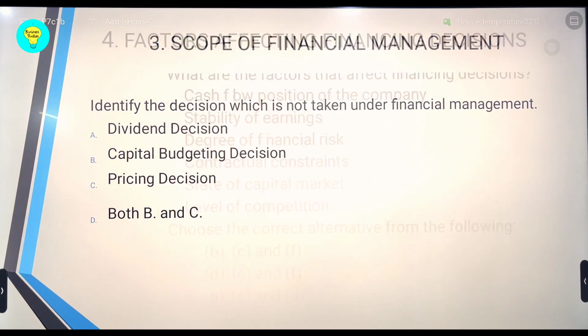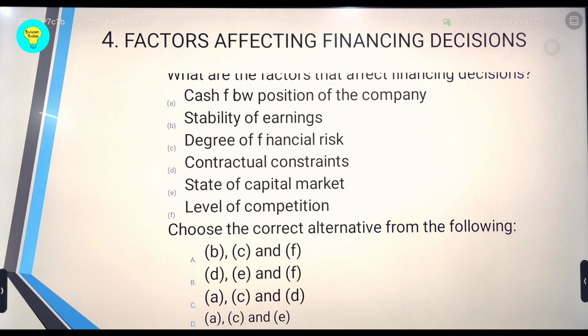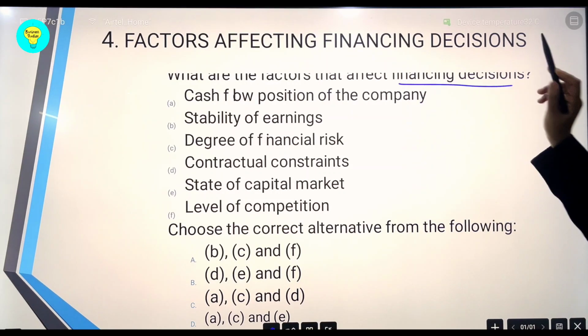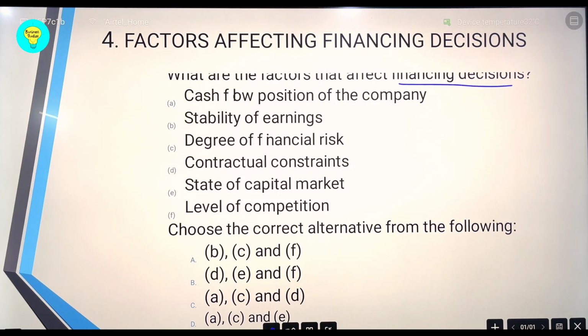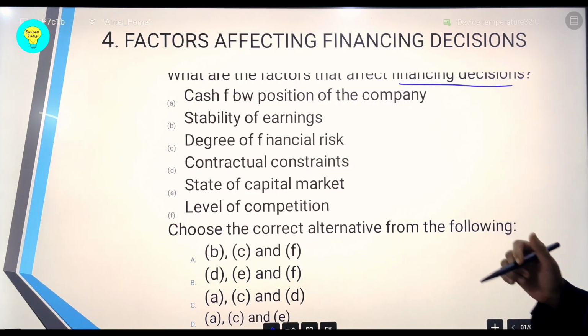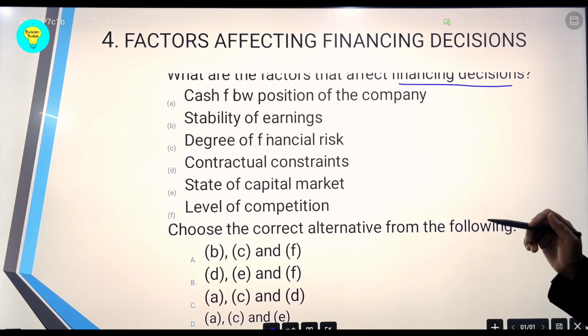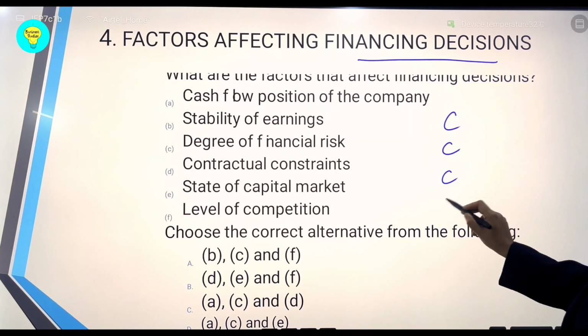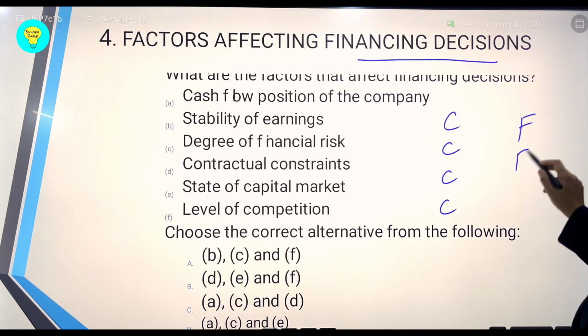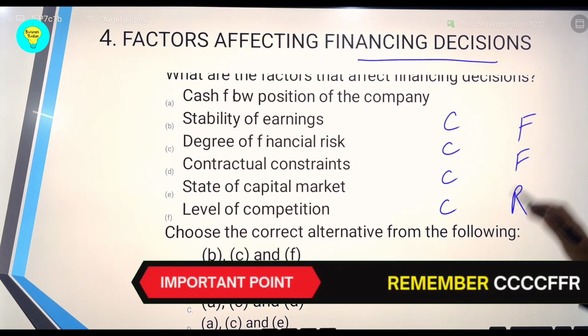The next question in line. Now this is the question that says what are the factors that affect the financing decisions. Which factors affect financing decisions? So here we had formed an acronym for financing decisions, CCCC FFR, CFAR. This is what we had decided, CCCC FFR.